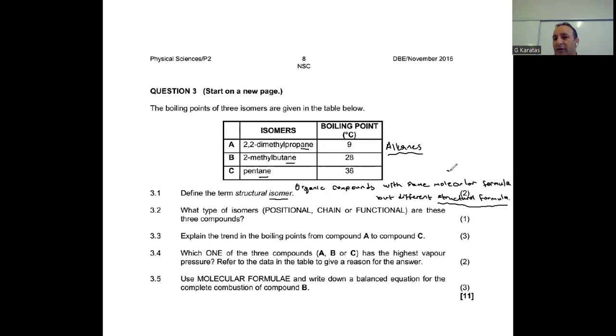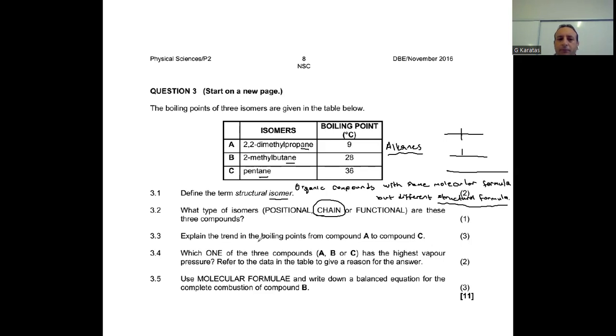Pentane has a straight chain with no branch. Compound B has 1 branch on the second carbon, and compound A has 2 branches on the second carbon. So the structure of the chain is different here, so those 3 compounds are the chain isomers of each other.